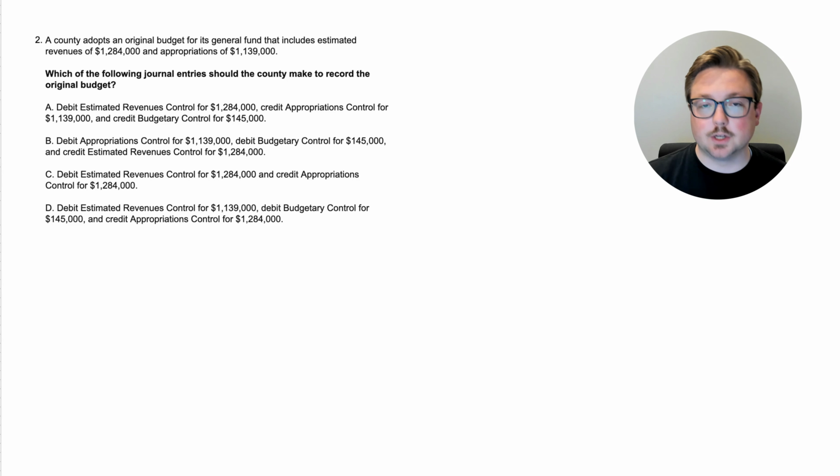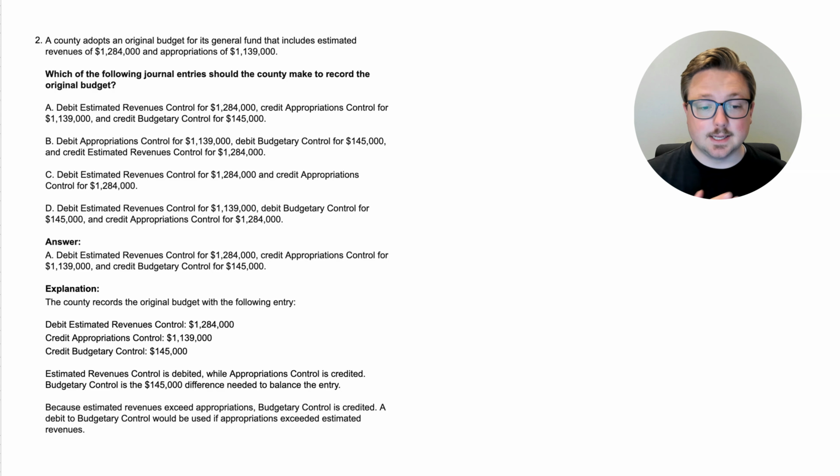So that we can better understand the following questions. Okay, the answer is that you would debit estimated revenues control for the $1,284,000, you would credit appropriations control for the $1,139,000, and then you would credit budgetary control for $145,000. Again, if you've never really seen this before, you might not have known how to do this at all. Let's go through this. The county records the original budget with the following entry, what we just talked about: a debit to estimated revenues, a credit to appropriations, and a credit to budgetary control.